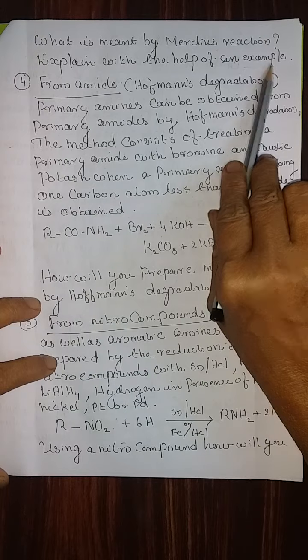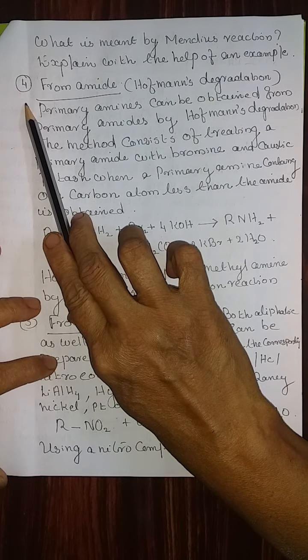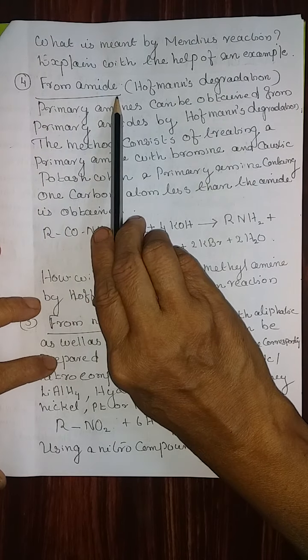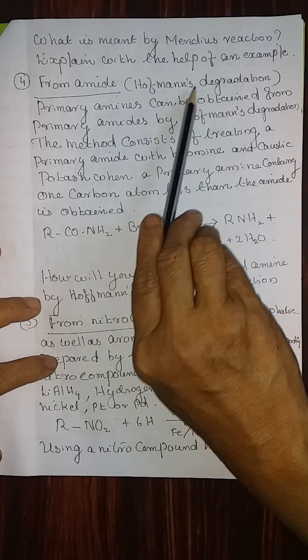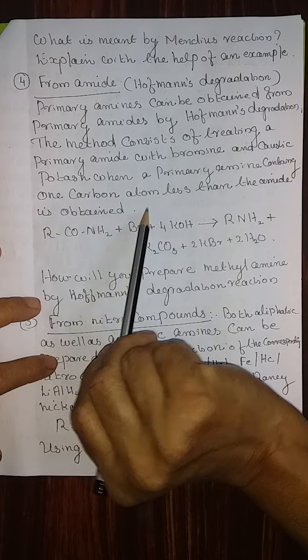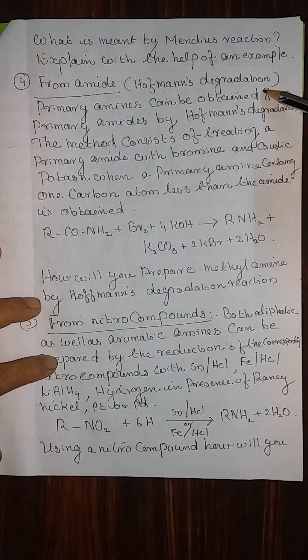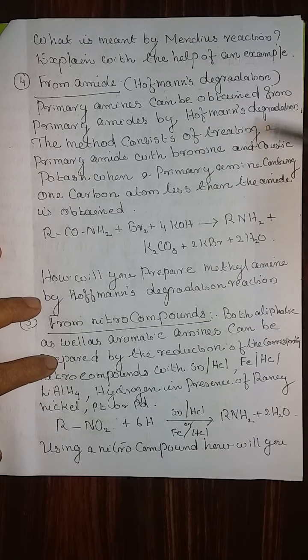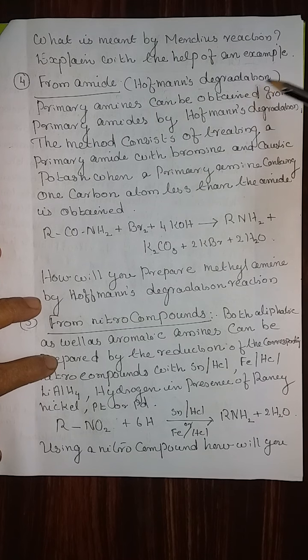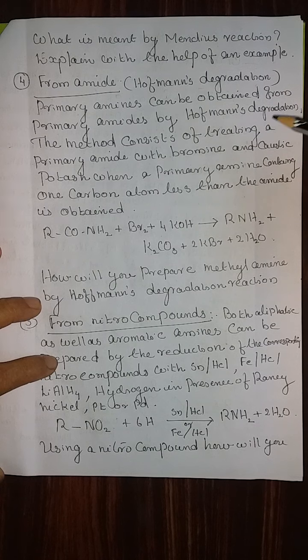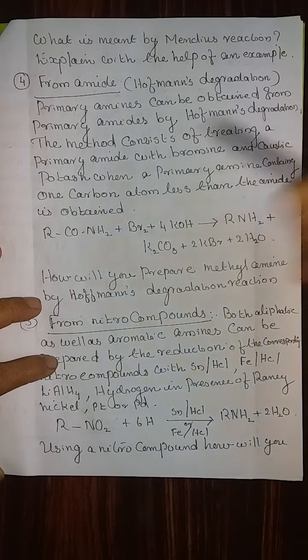That is a question. Now, the fourth method is from an amide, Hofmann's degradation reaction. This can be asked as a short note or as a name reaction, or in ABCD questions, one step they will give you the Hofmann's degradation, meaning one carbon atom is less.